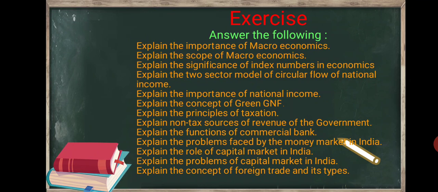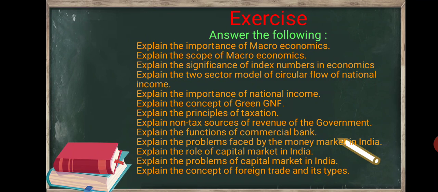Here you also have four points. Then explain the significance of index numbers in economics. Then explain the two sector model of circular flow of national income. Then explain the importance of national income. You have to write four points on the importance of national income.